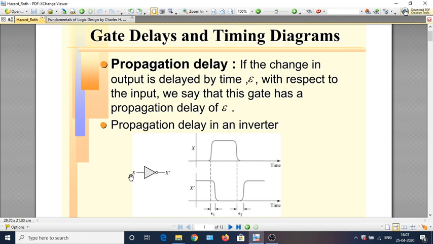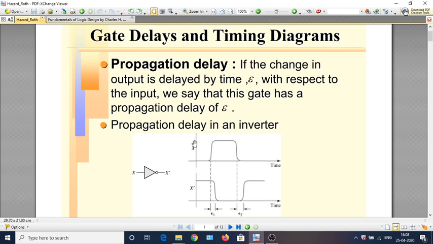This can be seen using a simple timing diagram as shown here. So, here we have the waveform depicting the value taken by the Boolean variable x. Let us assume that x has been 0 for a while and it changes to 1, remains at 1 for some duration, and then returns to the previous value 0.